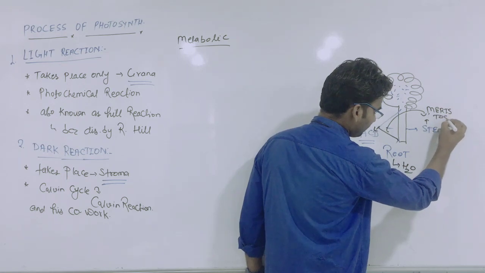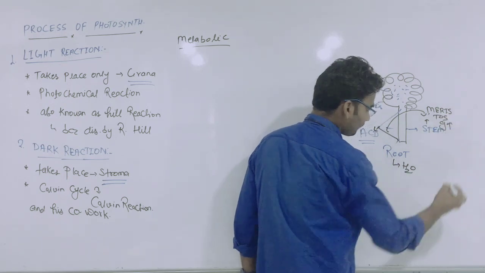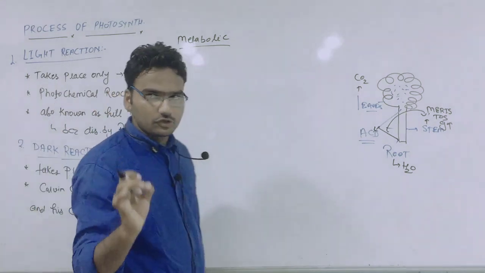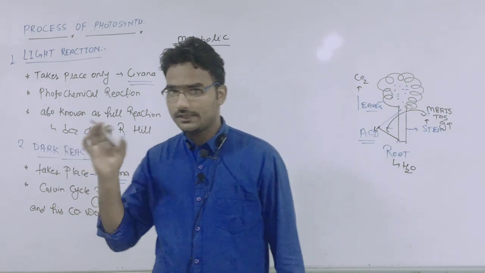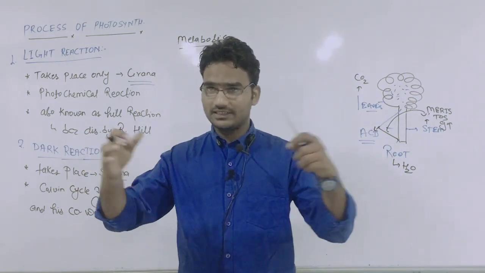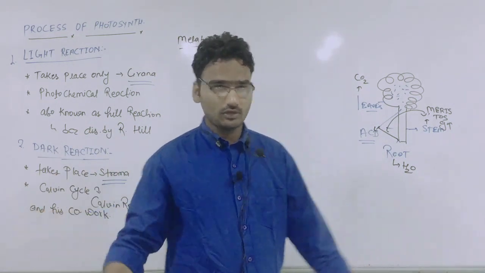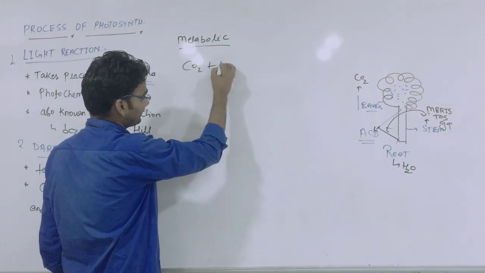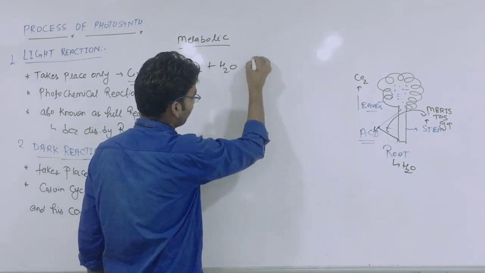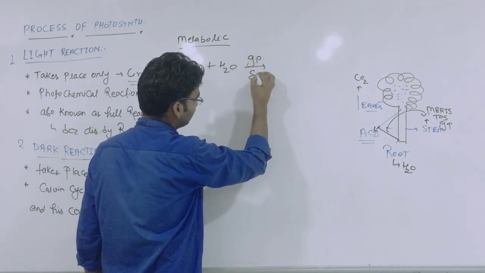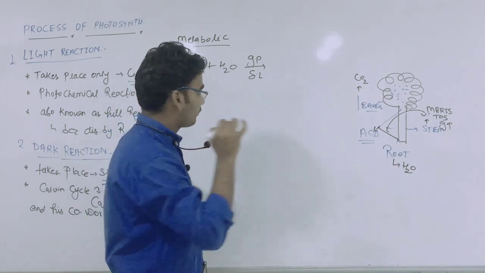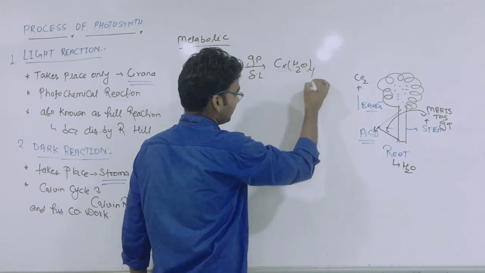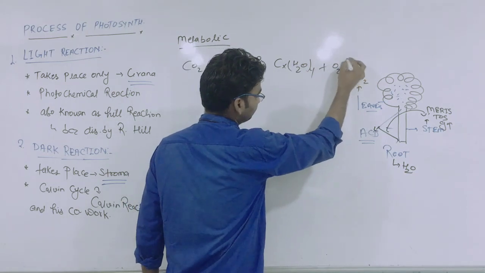Meristematic growth. Okay, clear? So only five points here: CO2, O2, H2O, green pigment and sunlight. So the photosynthesis reaction is completed. Now what about the reaction? You have to see CO2 plus H2O in the presence of green pigment and sunlight, then you get the main product, carbohydrate, plus O2.